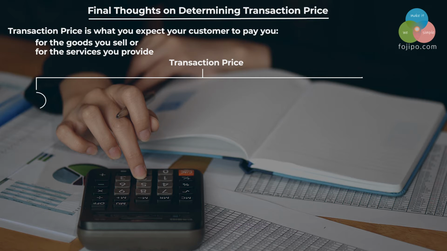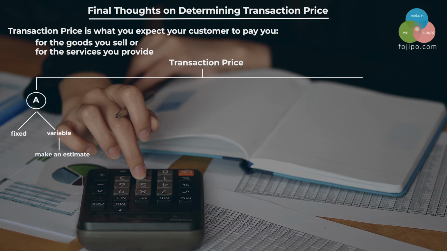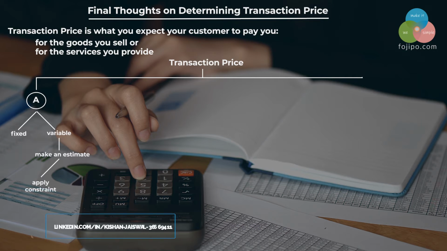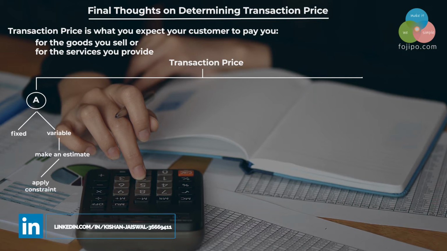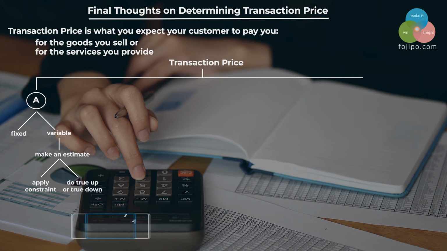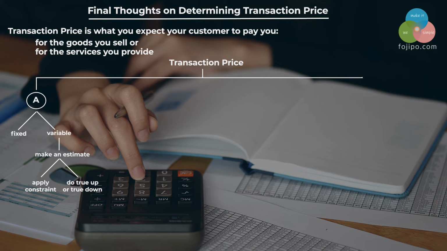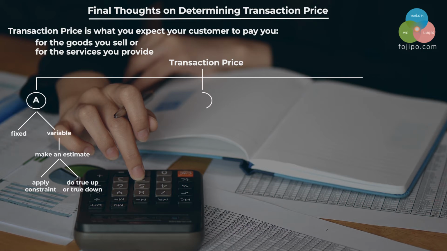Transaction price can be fixed amount or a variable amount. If the amount is variable, then you should make an estimate, and once you have done that estimate, you should apply constraints to that estimate, meaning you should limit your estimate to an amount such that likelihood of revenue reversal in future is insignificant. And you keep doing a true up or true down of the variable consideration at each reporting date, and any resulting changes should be adjusted in accounts on a year-to-date basis.